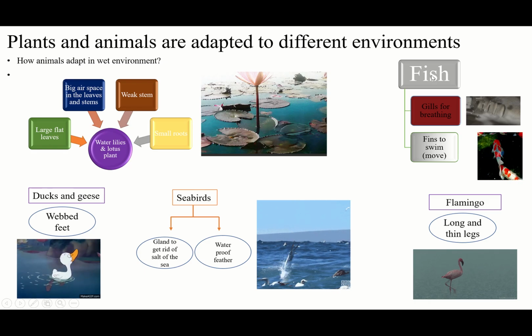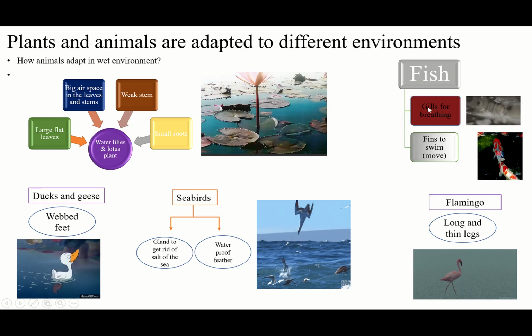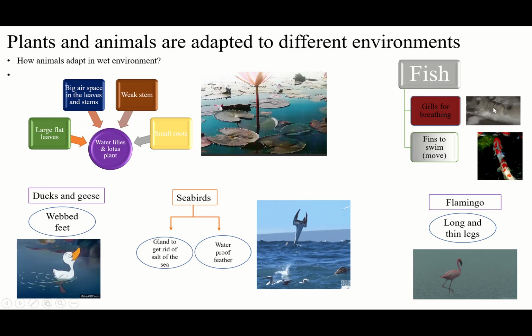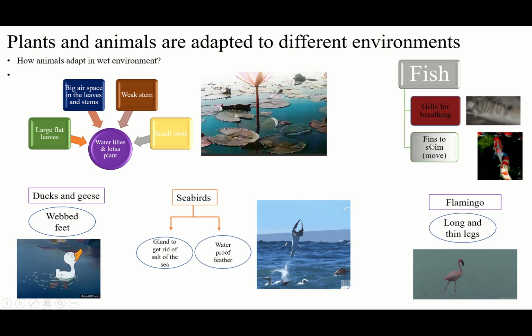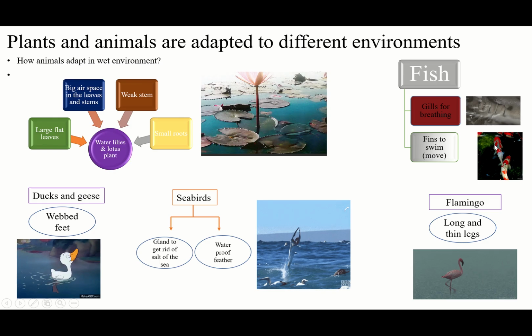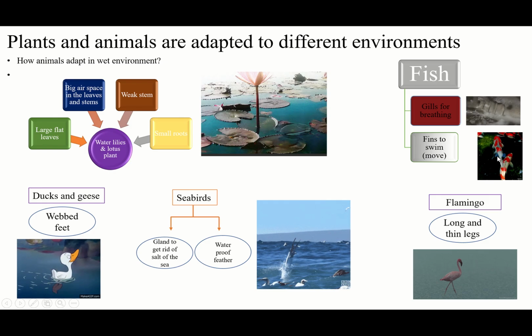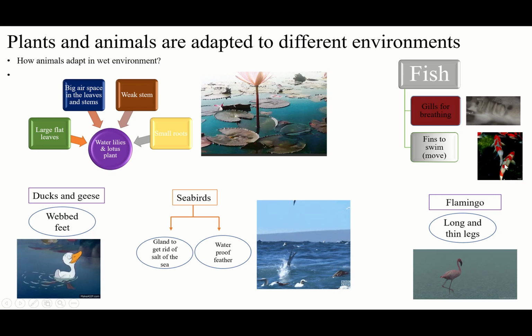And also, we have fish. Okay, fish are using their gills for breathing. These are their gills, you see, for breathing, and they are also using their fins to swim. You see these parts on the right, left, and also the back part, the behind of the fish.